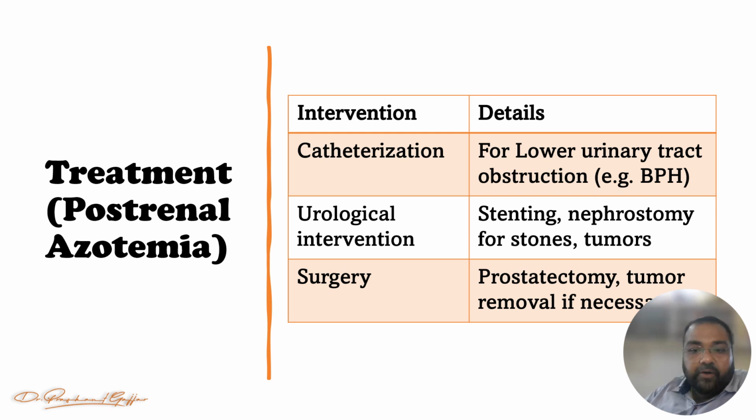So what should be our goal? Remove or relieve the obstruction, right? First, catheterization for low urinary tract obstruction, like in the case of BPH or urinary stricture. We can use the Foley's catheter, Malecot's catheter or the simple rubber catheter.